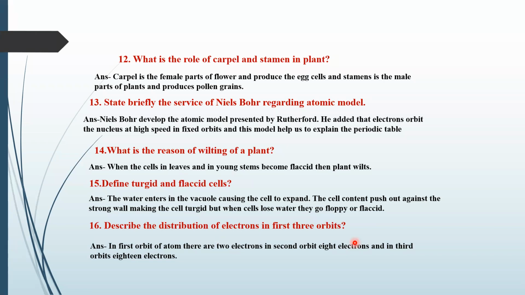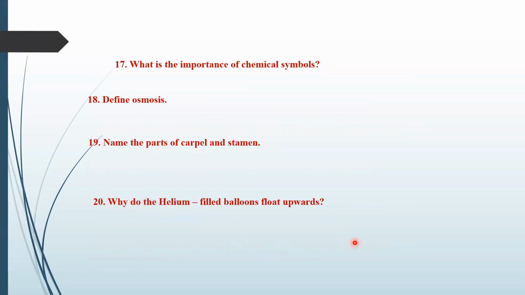And in third, there are 18 electrons altogether. Okay, now come towards the 17th question. What is the importance of chemical symbol? Sir, the importance of chemical symbols is that they can be recognized all over the world by every scientist. Okay, very good.